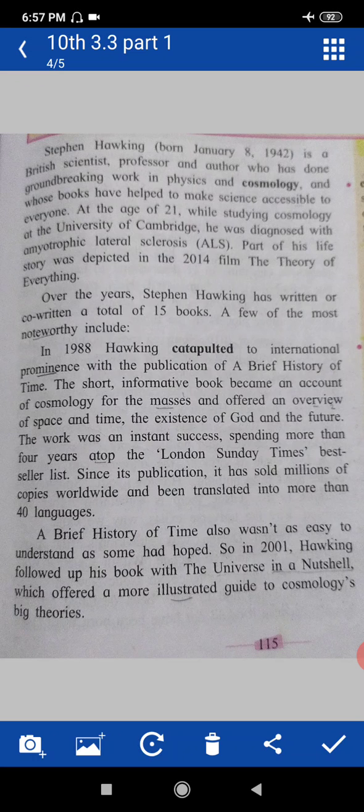A Brief History of Time. This book was not as easy to understand for whom? The common people. So in 2001 Hawking followed up with the next book. What is the name of that book? The Universe in a Nutshell. And that book offered a more illustrated guide to cosmology's big theories.